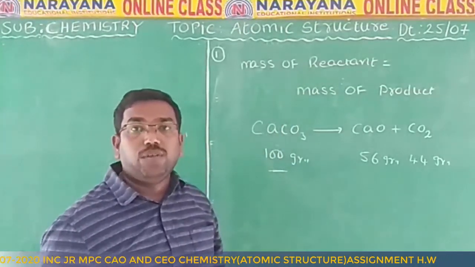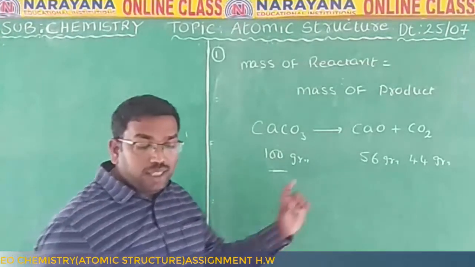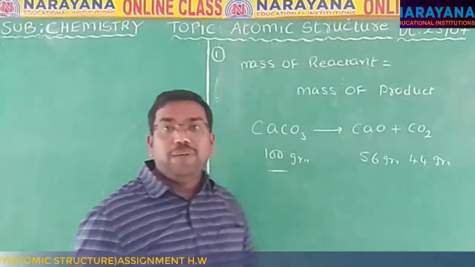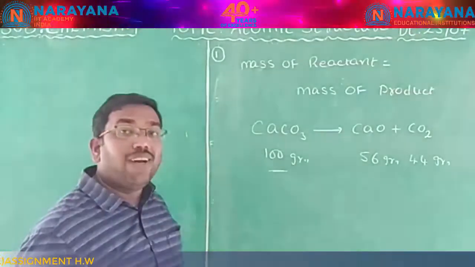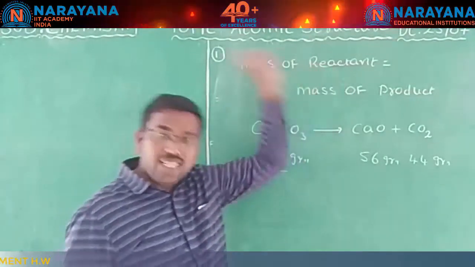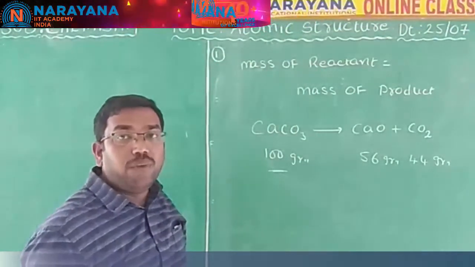conservation of mass. And the third option is, atom can neither be created nor be destroyed. That is as per the law of conservation of mass.